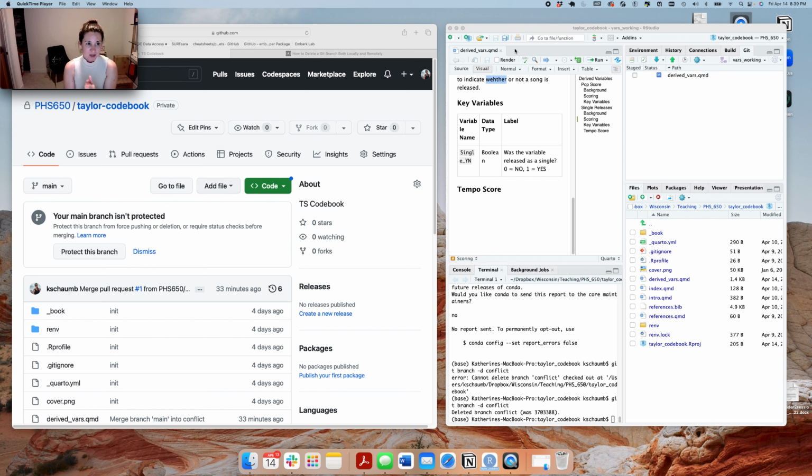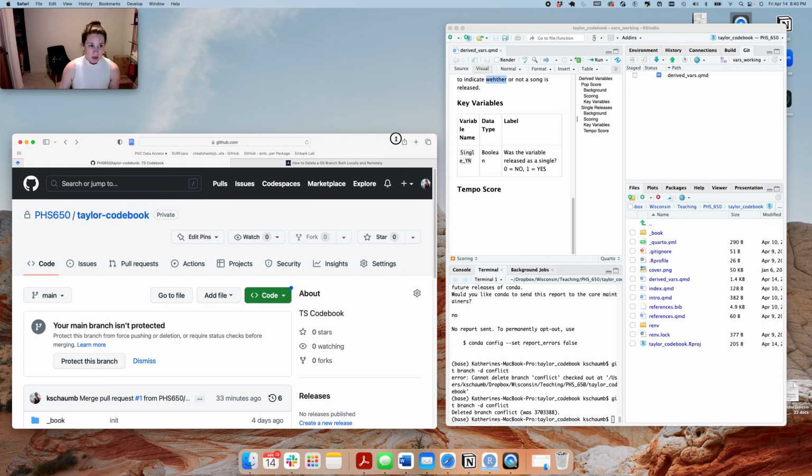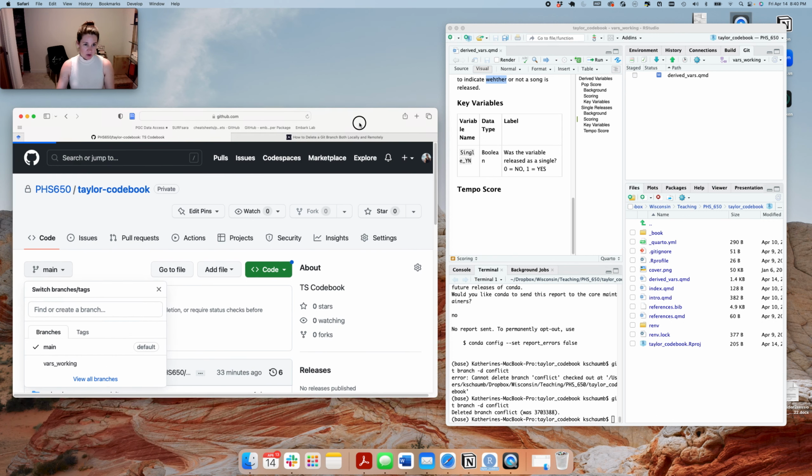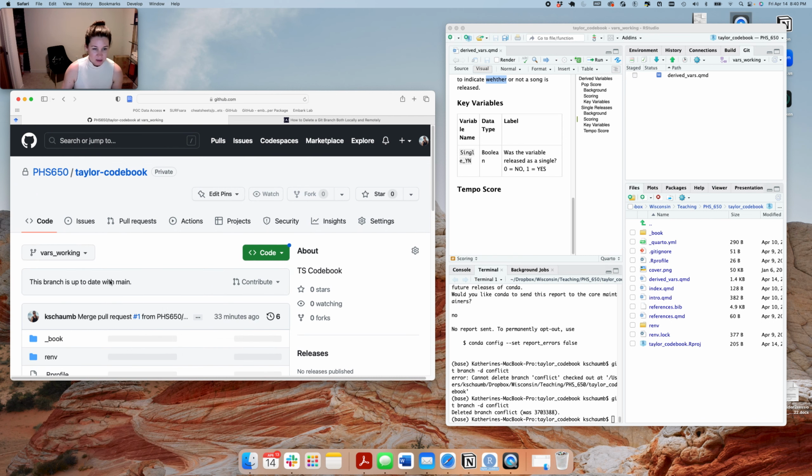We are going to create and merge a conflict and practice doing that here in GitHub and in RStudio. So I have here the Taylor Codebook repository. I have created a main branch and a Vars working branch, which is just kind of working variables. I'm going to make some changes here.